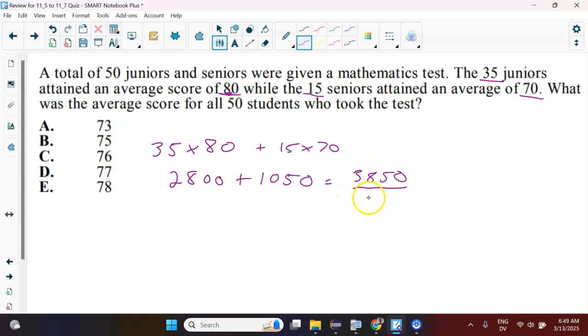And then there is 50 test takers. So basically at this point, take the total points that they scored, divide it by 50 tests. So that's 77 points per test. Okay, and that's their average, which makes sense, right? It shouldn't be right in the middle. It shouldn't be 75. It should be closer to the 80 because there's more people that got that score. So it makes sense that we get 77 as our average here.